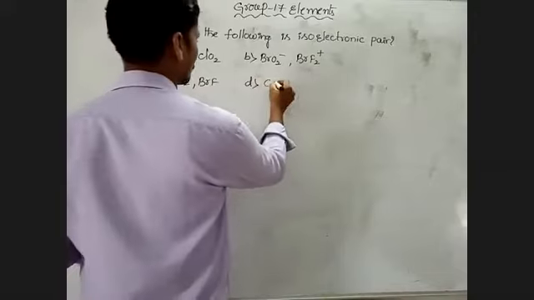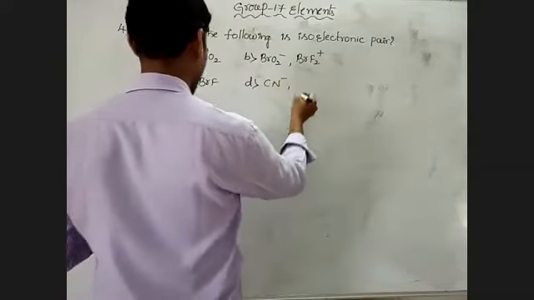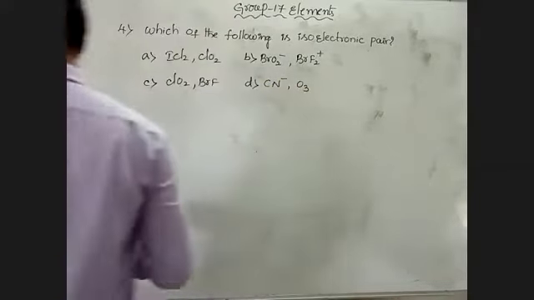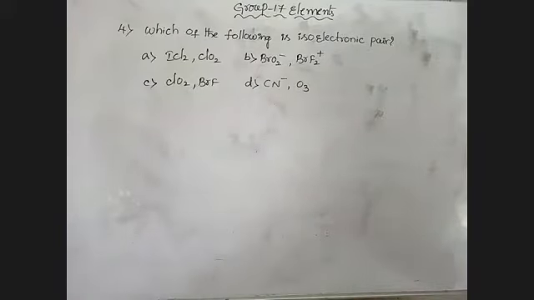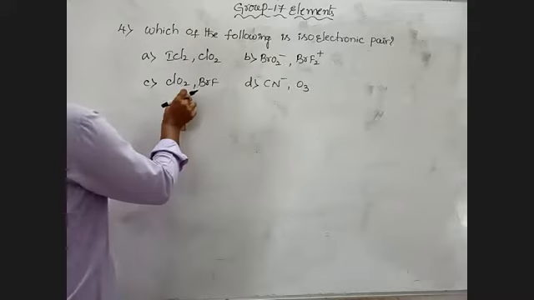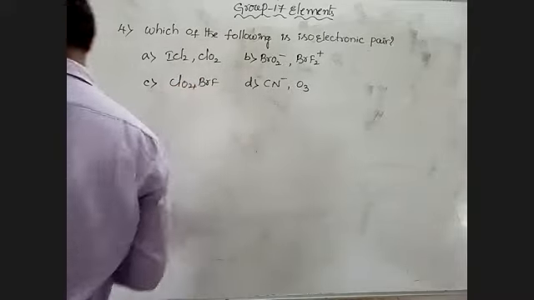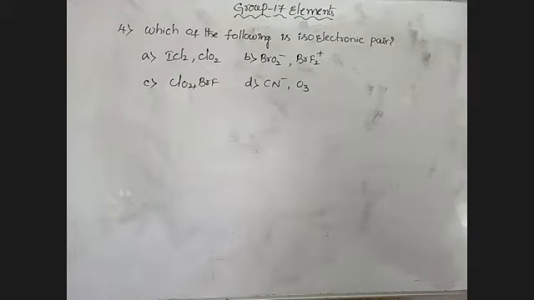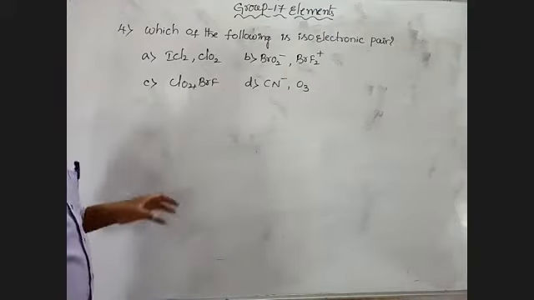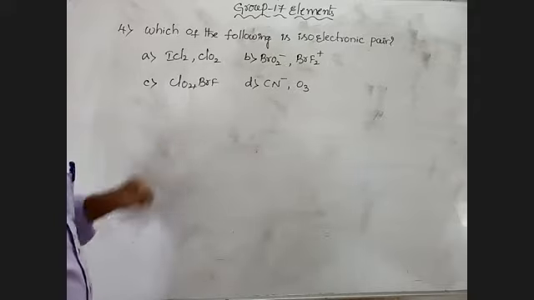And D: Cl minus and O3. So there are four pairs present here. Among these four pairs, which one is the isoelectronic pair?